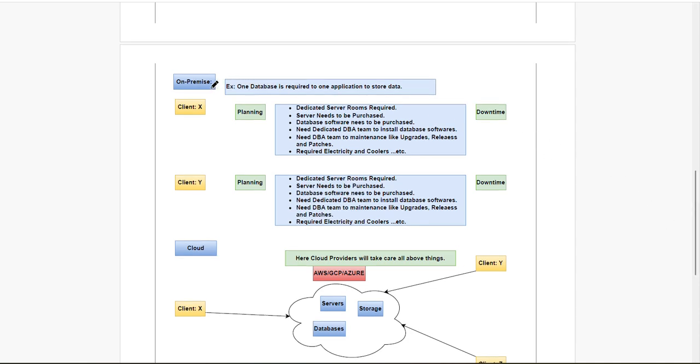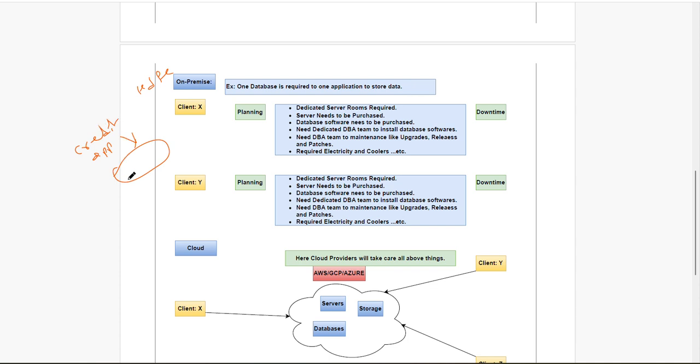Now, on-premise means, assume take any client like HDFC. They want to store one application's data, like credit card related. They have one application and want to store the data.